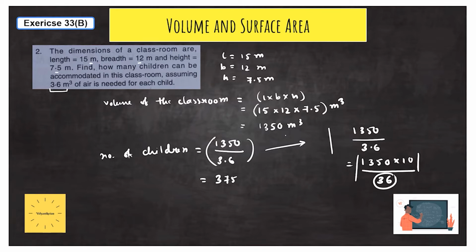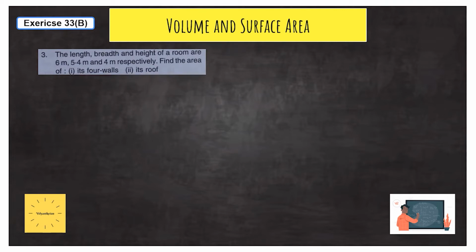So now we will move towards the third question. The length, breadth and height of a room are 6 meters, 5.4 meter and 4 meter respectively. So length L is 6 meter, breadth B is equal to 5.4 meter, and height is given as 4 meter. Now find the area of its four walls and its roof.